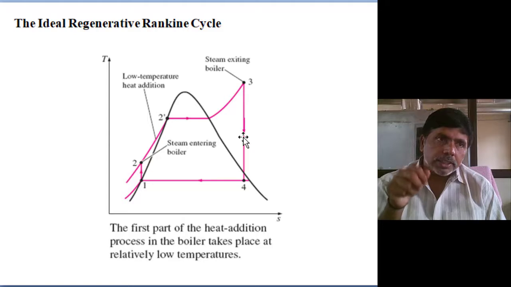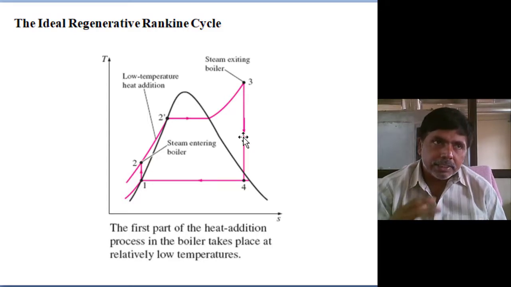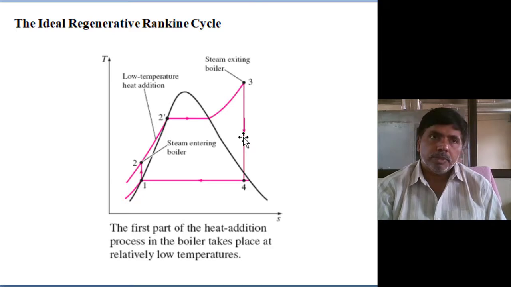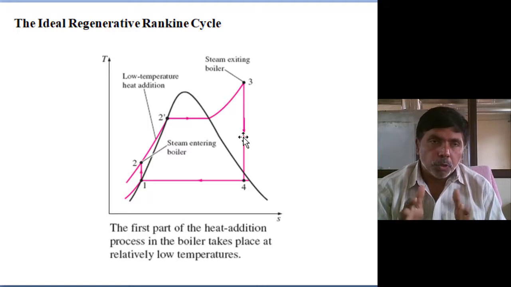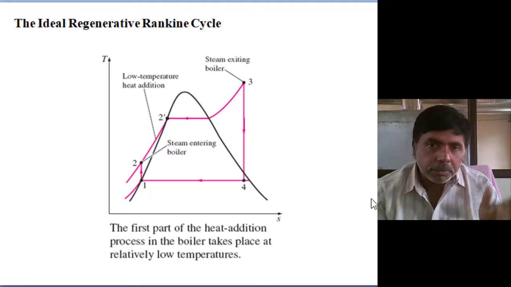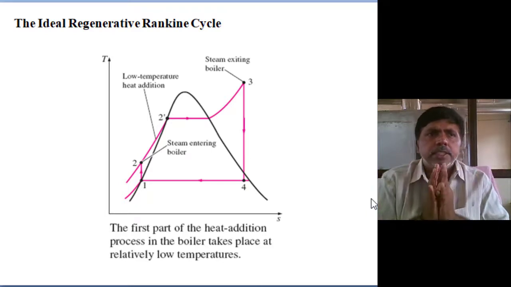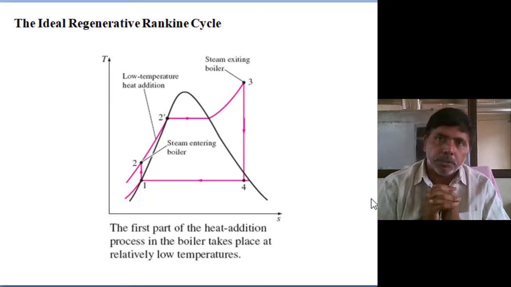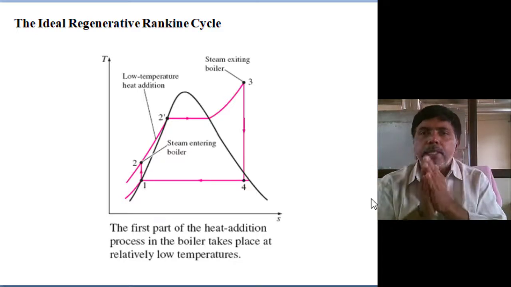Impingement on the last stage turbine blades is taking place with the condensed steam. It is not a wet steam or a dry steam only, but moisture content is increasing. That puts more pressure on the last stage of turbine blades. So failure of the turbine blades in the last stage commonly takes place in low pressure turbines. So we want to reduce that pressure on the last stage turbine blades.